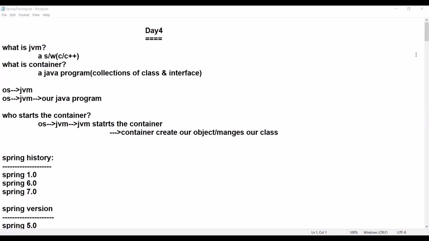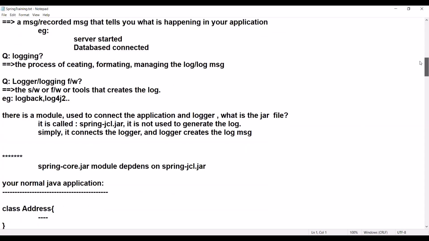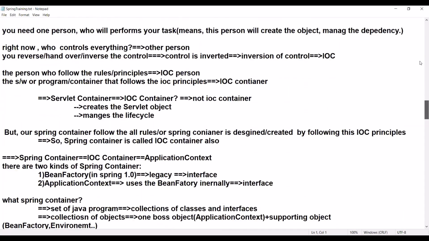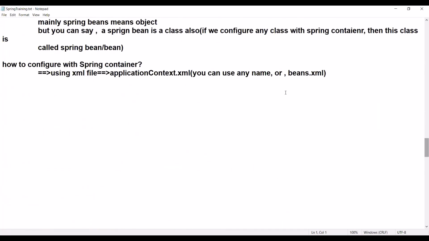Can you please tell me what we discussed in our previous session? In last session, we created a sample Spring project.